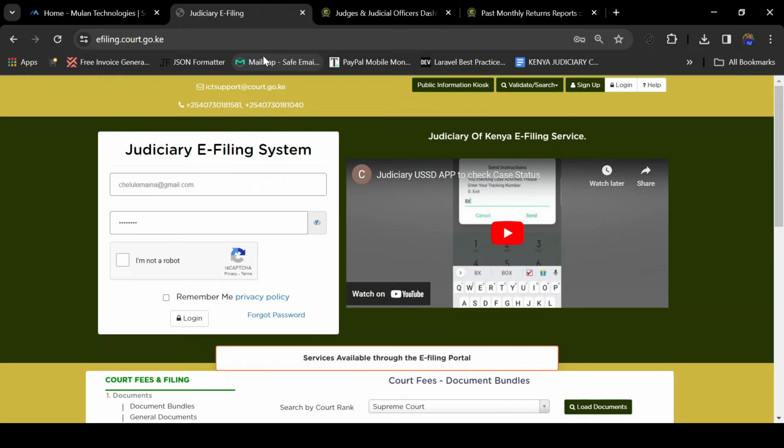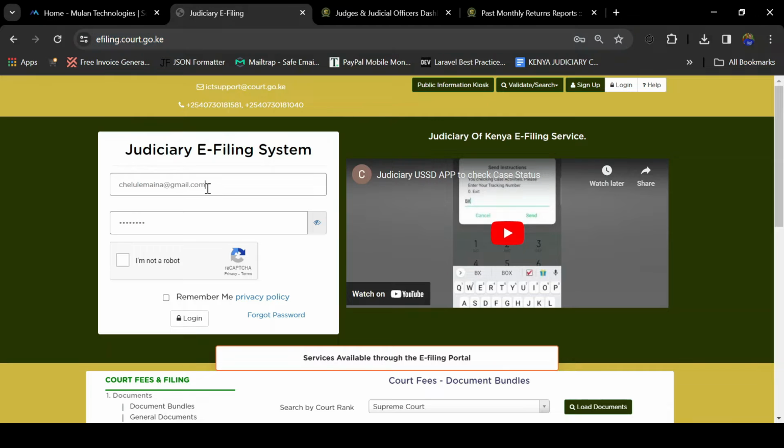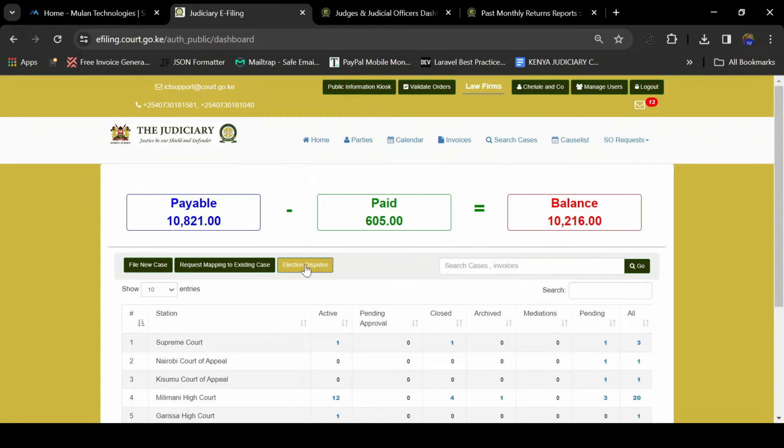Now, how do you log in to the Judiciary E-filing System? For you to log into the Judiciary E-filing System, you come to this link, efiling.court.go.ke. Here, you will see a login page, whereby you will be required to enter your email address and password. Once you have done so, you click on login. For instance, for the account that I'm using, this is a law firm account.